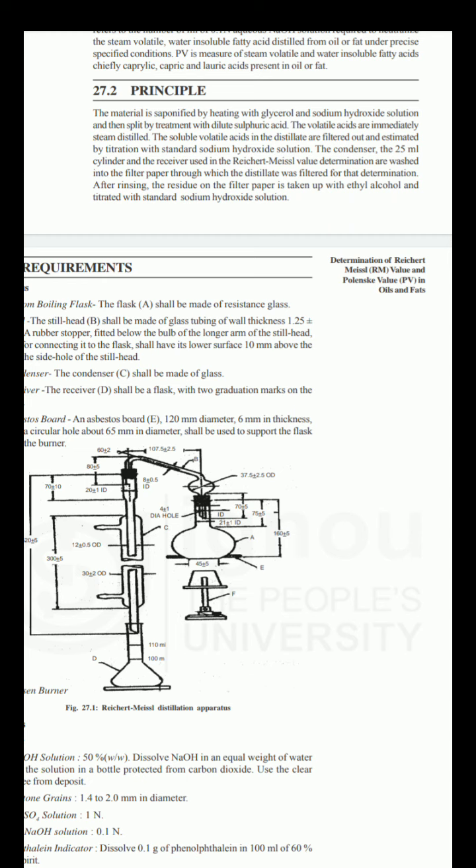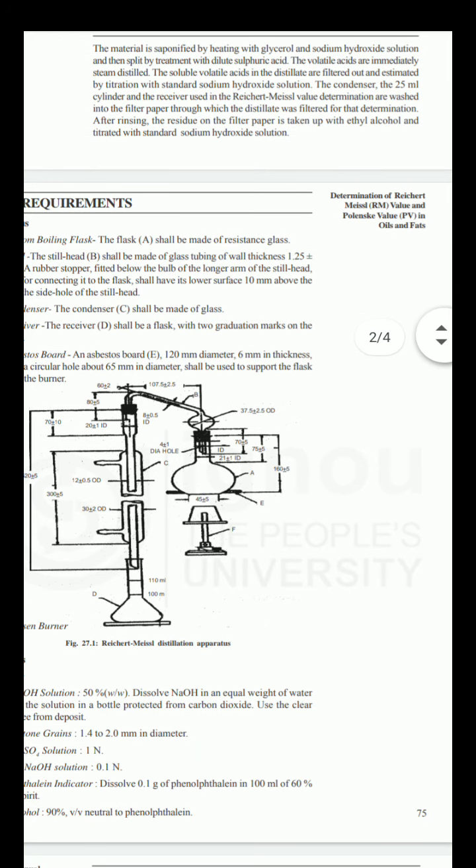And that test sample, after all this treatment, we have to titrate with the standard NaOH solution, so that we can get a reading. We put that reading into the calculation formula for the Reichert-Meissl number, and we get the Reichert-Meissl value for that particular fat or oil sample. This is the simple principle of the Reichert-Meissl calculation.